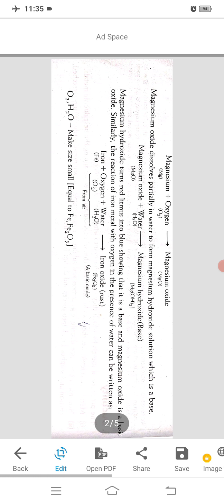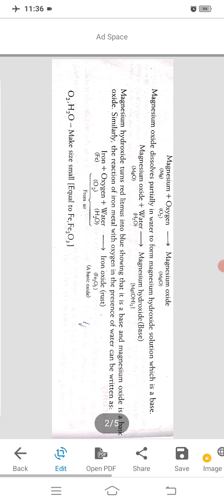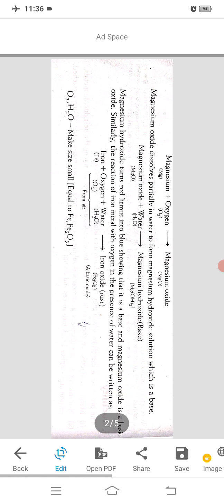If we collect some rust and dissolve it in water and check its litmus action, that is, if we put a red litmus paper and blue litmus paper, we can see that the red litmus paper changes into blue and the blue litmus paper remains unchanged.